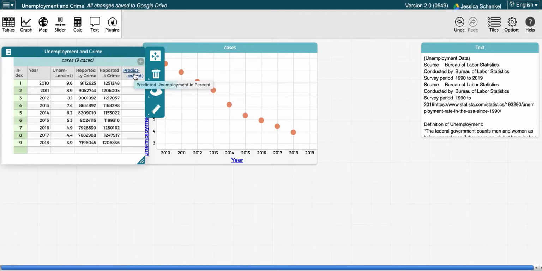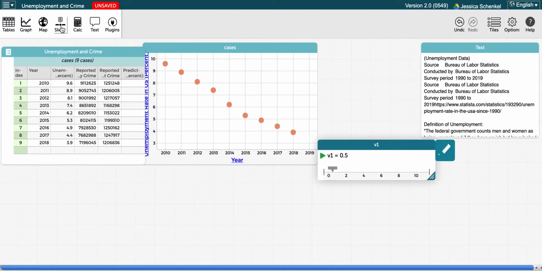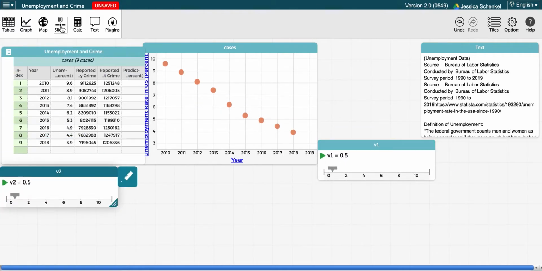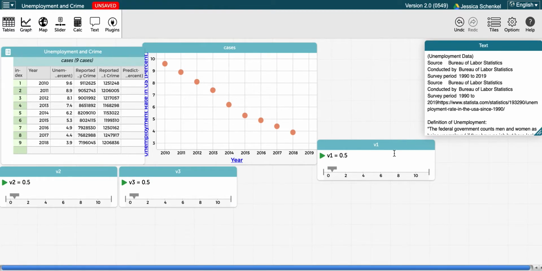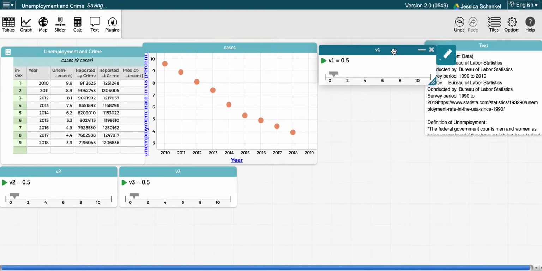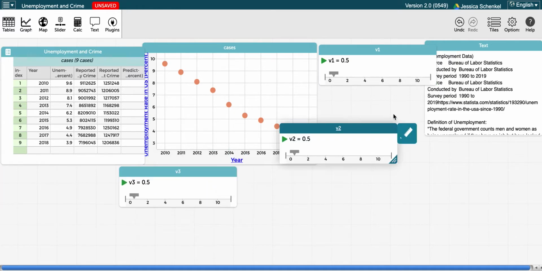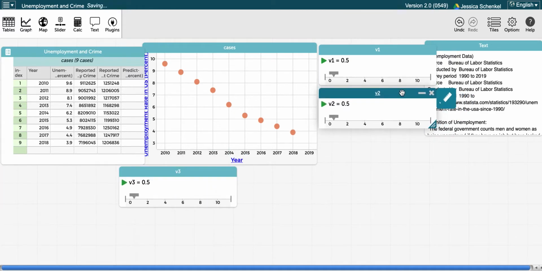Now I'm going to pull down 3 sliders. You'll see here next to map, here's my slider. I'm going to pull 3. So there's 1, 2, 3. I feel like it always kind of puts them all over the place, but I like to line them up. So I'm going to put them on top of each other over here next to my model.